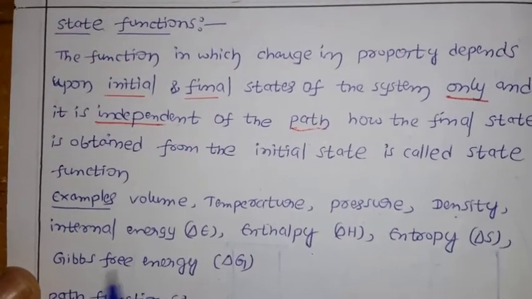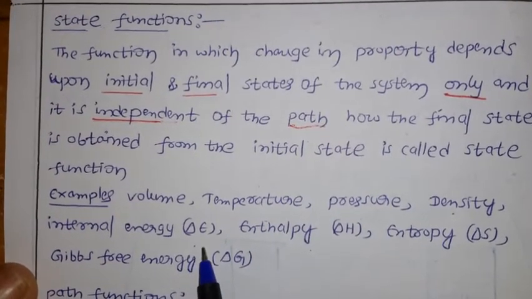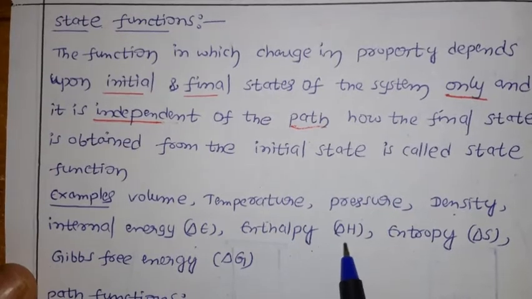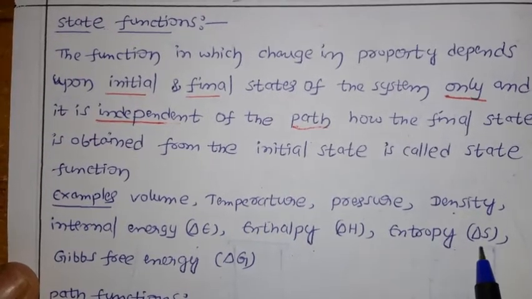Internal energy has the symbol delta E. Enthalpy has the symbol delta H. Entropy is delta S.